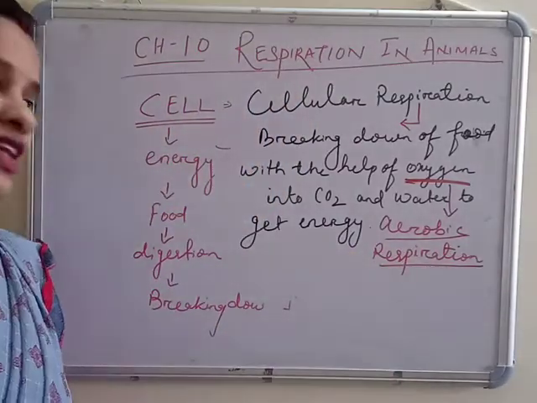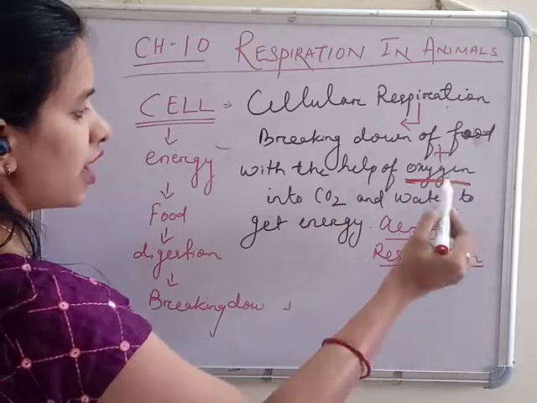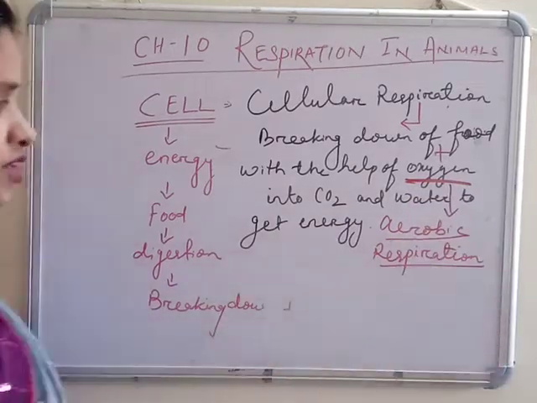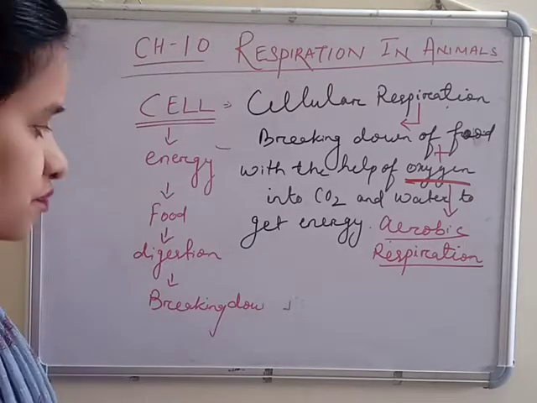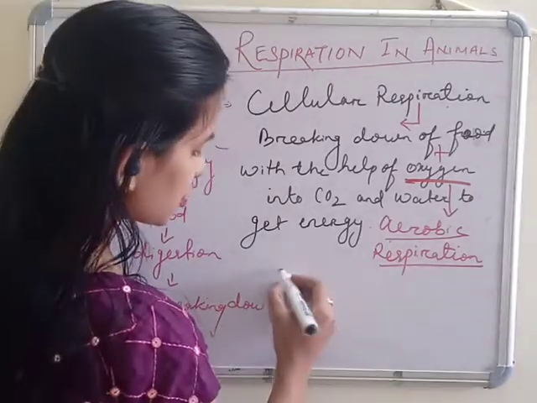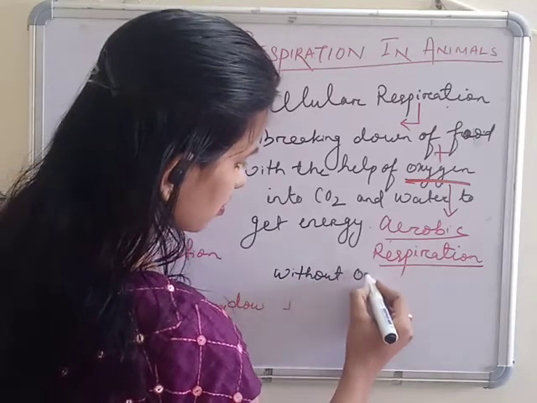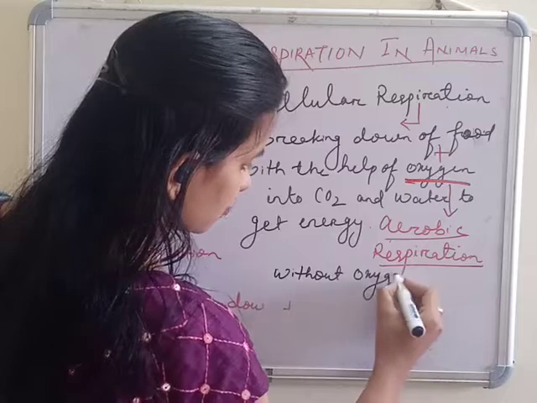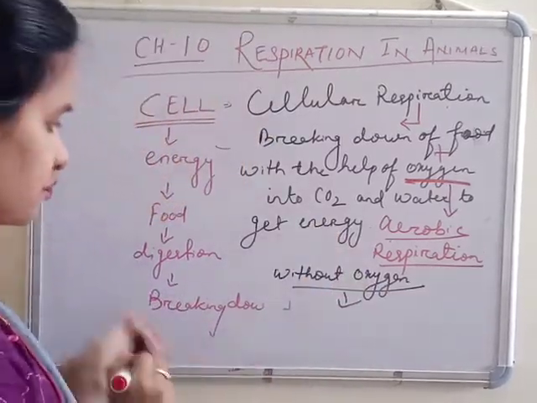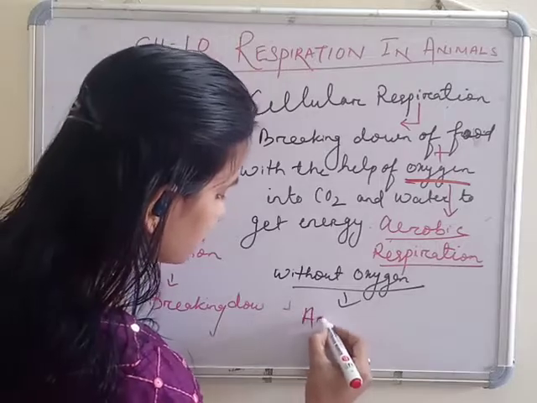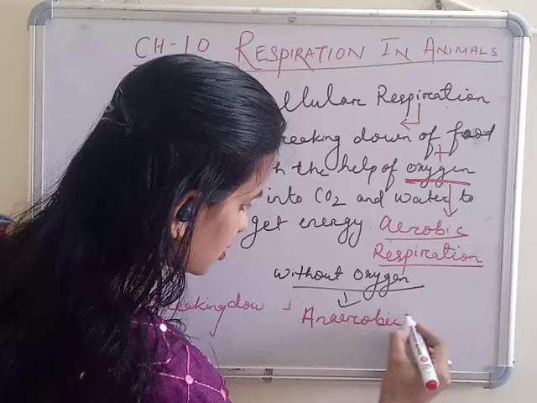If respiration happens without oxygen, it is called anaerobic respiration.